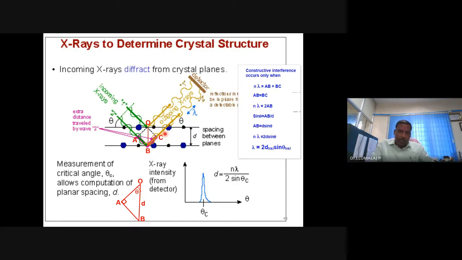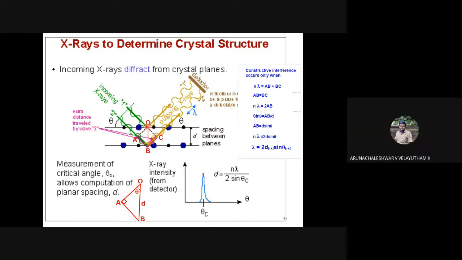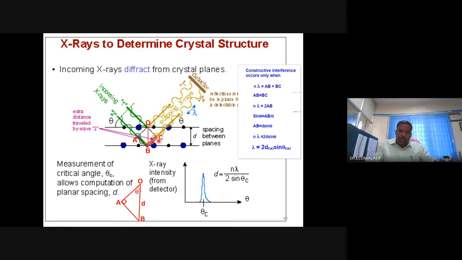One of you please respond. The additional path it is traveling is AB plus BC. AB plus BC, finished. The ray 2 is additionally traveling AB plus BC.